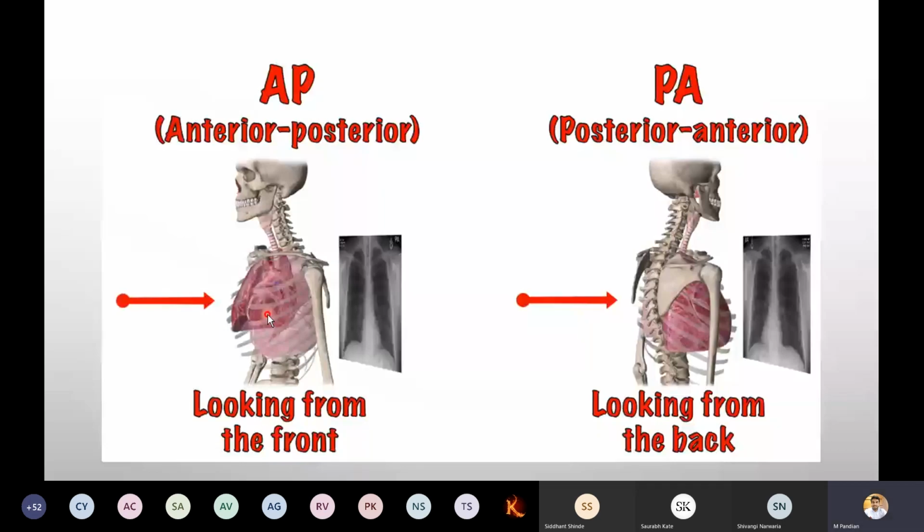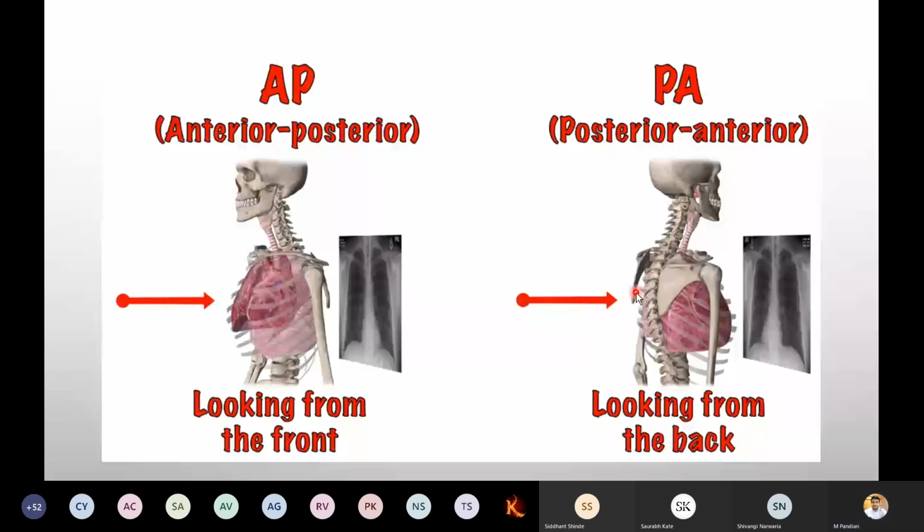When the person is standing like this, we place the film at the back, and the beam ejects rays which pass first anterior to posterior. Vice versa, if you take posterior anterior, the person has to turn, the film will be at the anterior part, and the beam ejects the rays to the posterior, coming this way.